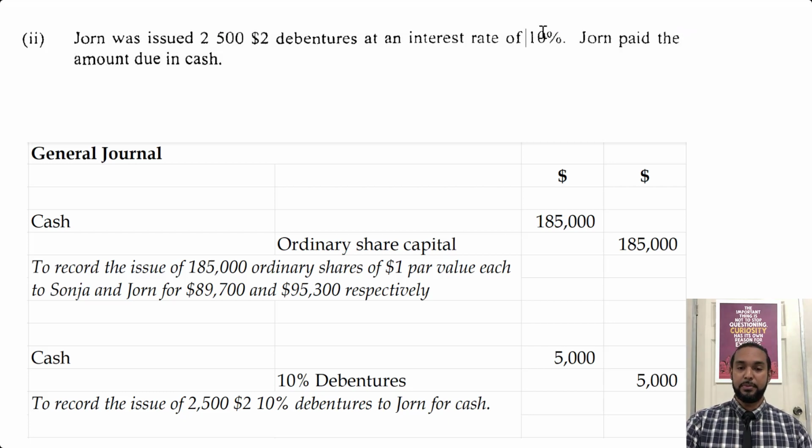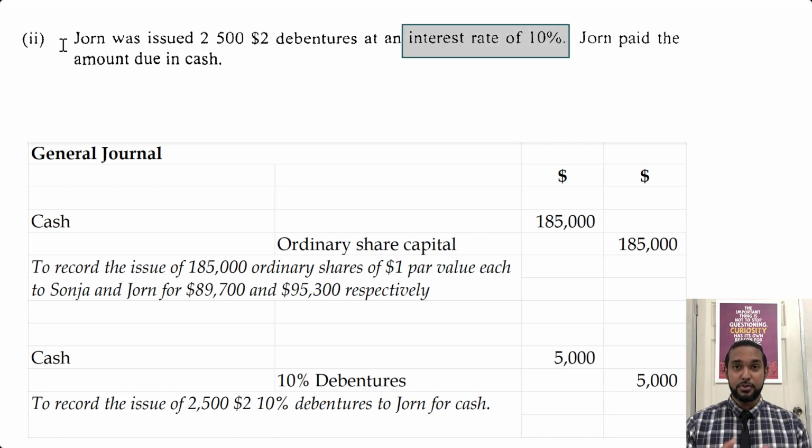Now, a lot of people ask me, so what about the 10%? And I'll say, okay, what about it? Because this 10% is the interest rate. The interest rate only comes into play when the company has to pay interest expense. That is not what is happening now. The company is simply issuing the debentures. It's like it's borrowing money from John. Imagine you went to the bank and you borrowed money. You won't pay interest when you borrow the money.